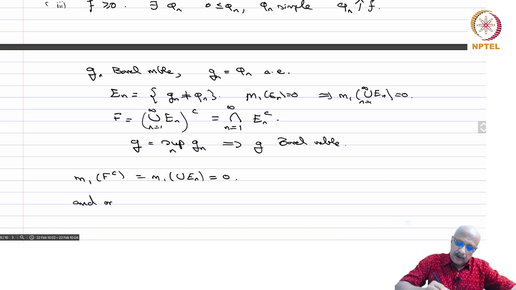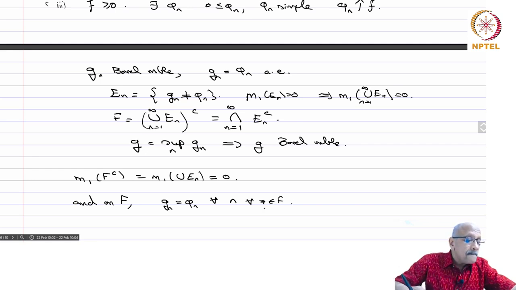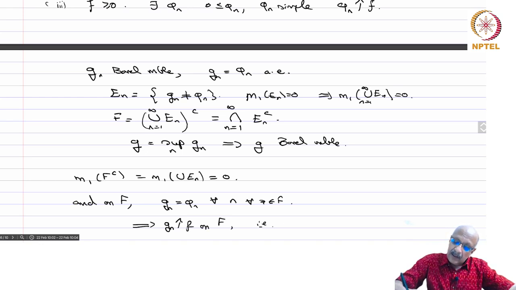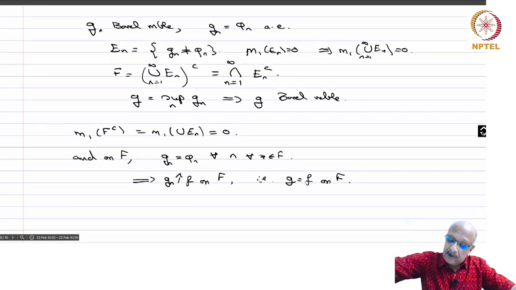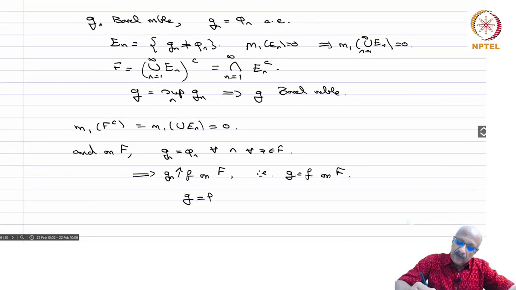If x is in F, then it's in all the En complements, and so for every n, Gn equals phi n for every x in F. And since phi n increases to f, this means that Gn increases to f on F, that is, G equals f on F. And F complement is of measure 0, so G equals f almost everywhere.